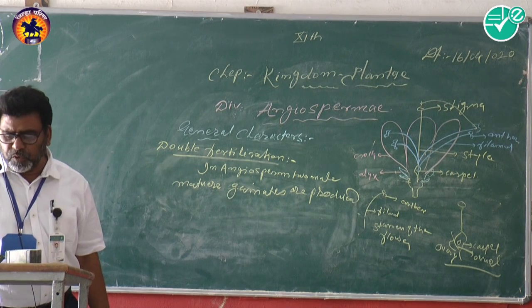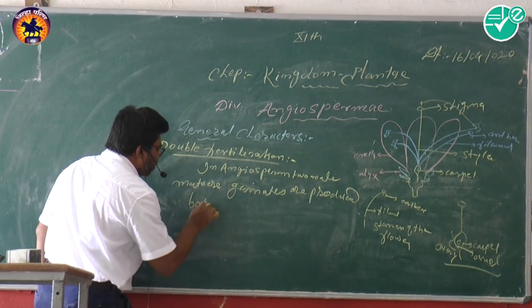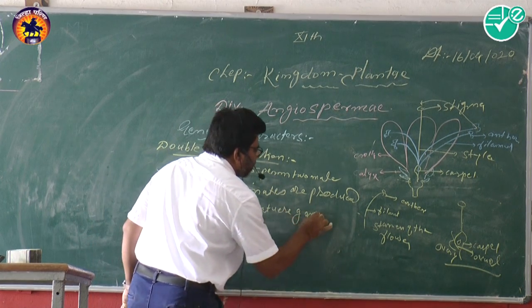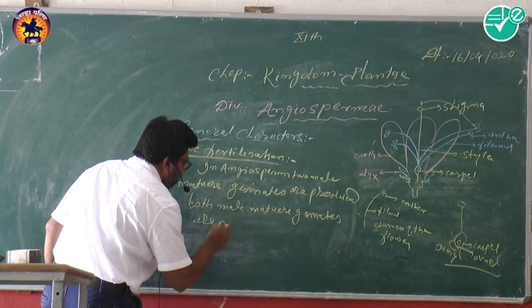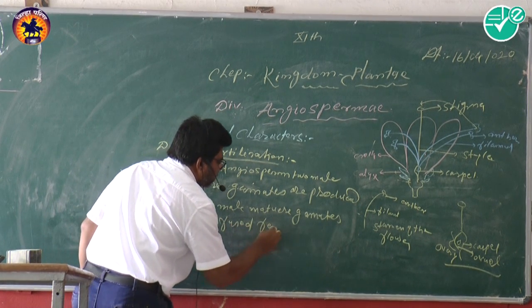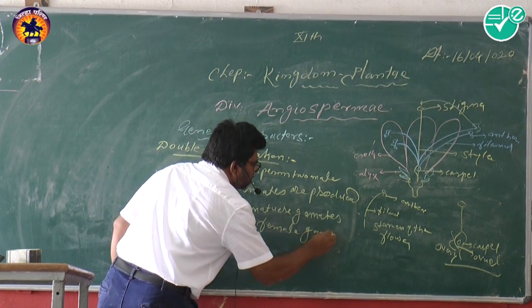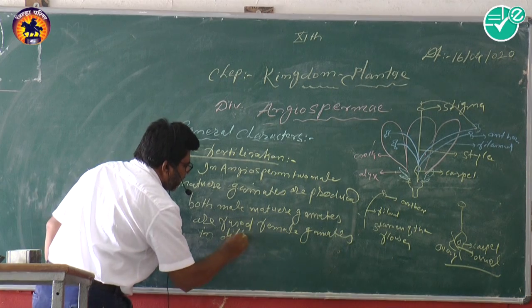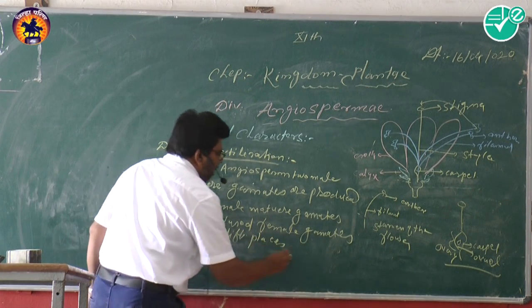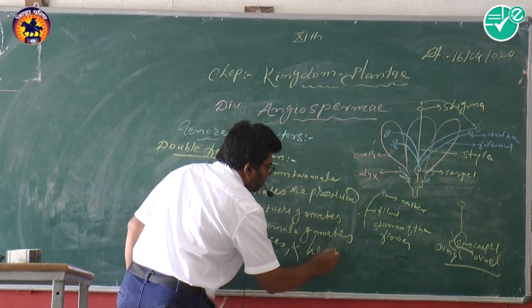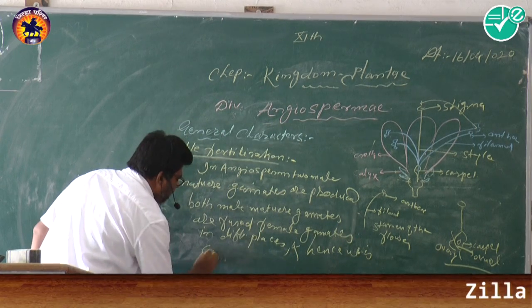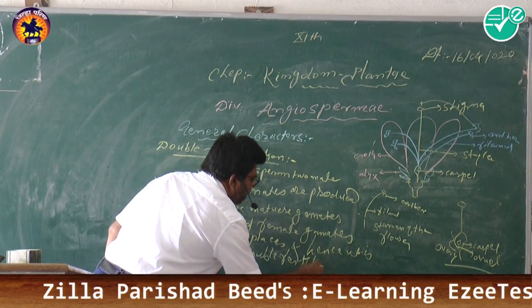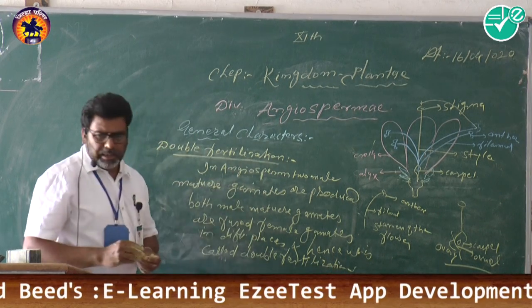Both mature male gametes fuse with female gametes in different places, and hence it is called double fertilization. Now I will explain again.